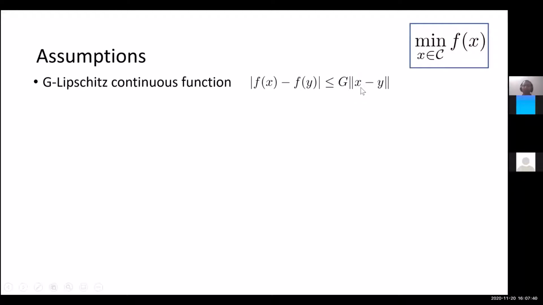And this allows non-smoothness in the sense that if you look at f of x equal to mod x in one dimension, then it satisfies this property with g equal to 1, but the gradient is not even defined at x equal to 0, right? So that's why we still say that f can be non-smooth, but it's Lipschitz continuous. The second assumption is on the diameter of the constraint set.